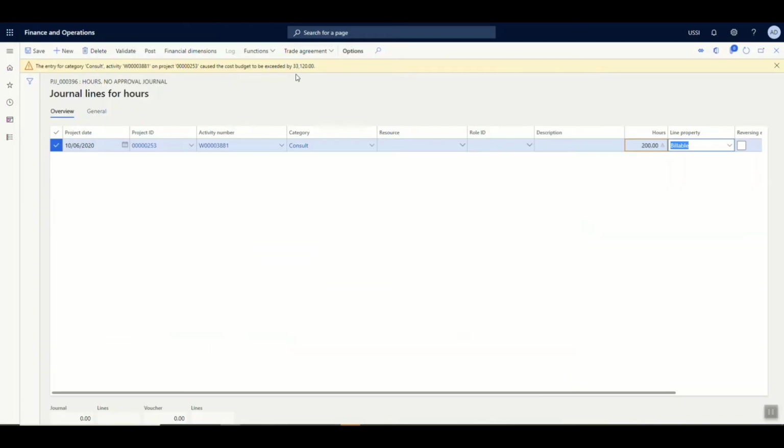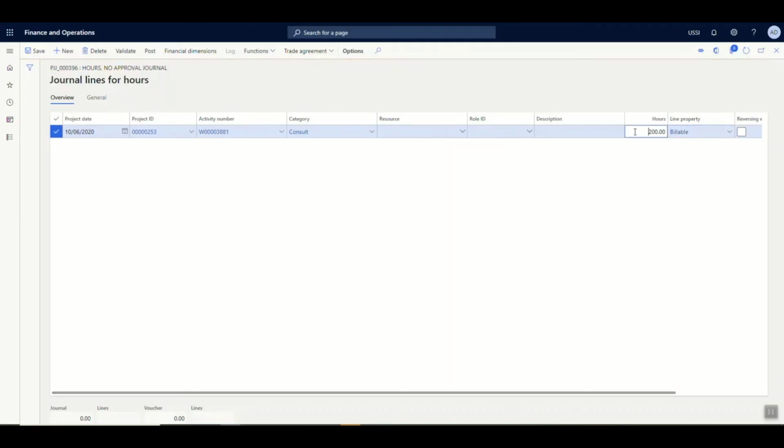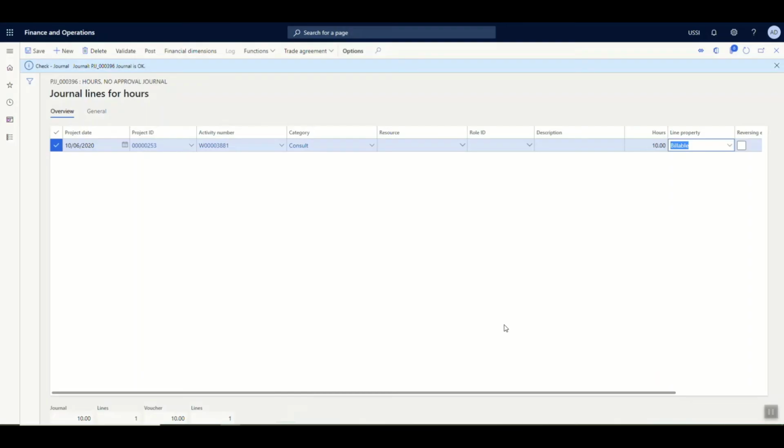Budget validation is nothing but an option which can be enabled and disabled in Dynamics 365 Finance. However, it is up to the company to decide whether it is only supposed to be a warning or the system is supposed to hard stop if any activity consumption is exceeding its budgeted value. Now instead of 200, let me make it 10 and then show you how the system validates and allows me to proceed forward. Now that I've made it 10, the system has not thrown any error. I can validate this particular hour journal and further proceed with the posting.